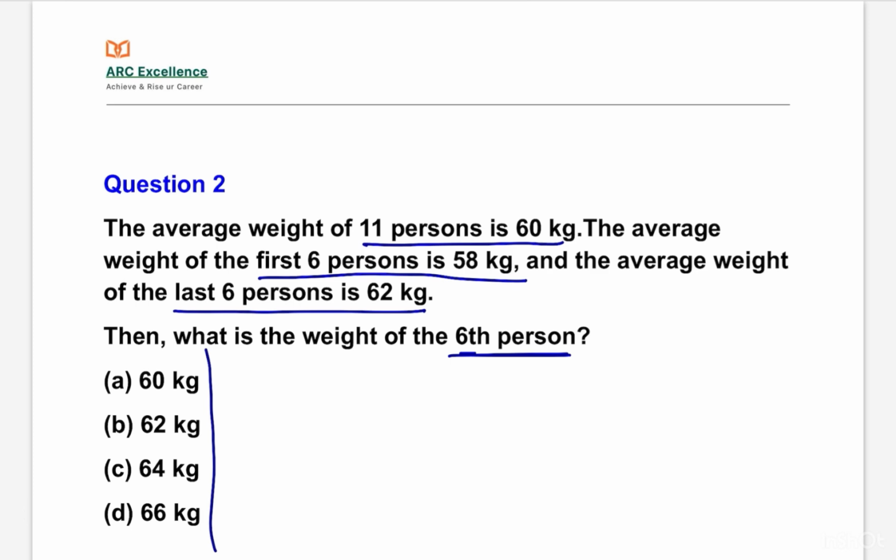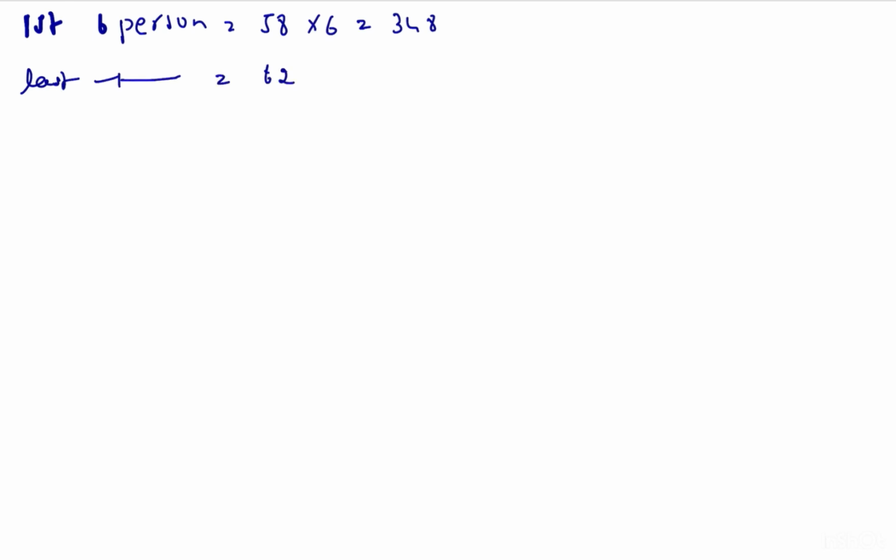In the question it is given as the average weight of first 6 persons is 58. Therefore, 58 into 6, total 348. Average weight of last 6 persons is 62. 62 into 6 equals 372. Totally 348 plus 372 is equal to 720. 720 is the total weight of all the persons.